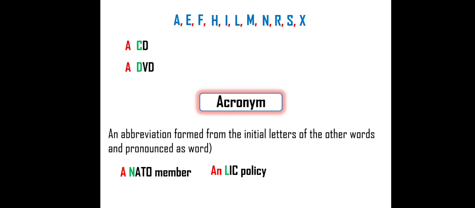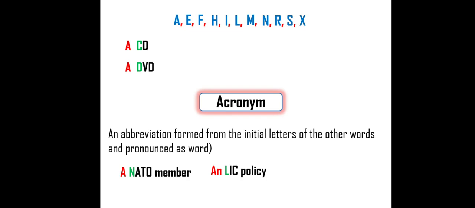An LIC policy. Here, LIC policy, I did not pronounce like a word. It is an abbreviation. The first example, NATO member, is an acronym. The second one is an abbreviation. I hope you understand the difference between abbreviation and acronym. An acronym is also an abbreviation, but it is pronounced like a word, whereas an abbreviation is never pronounced like a word.